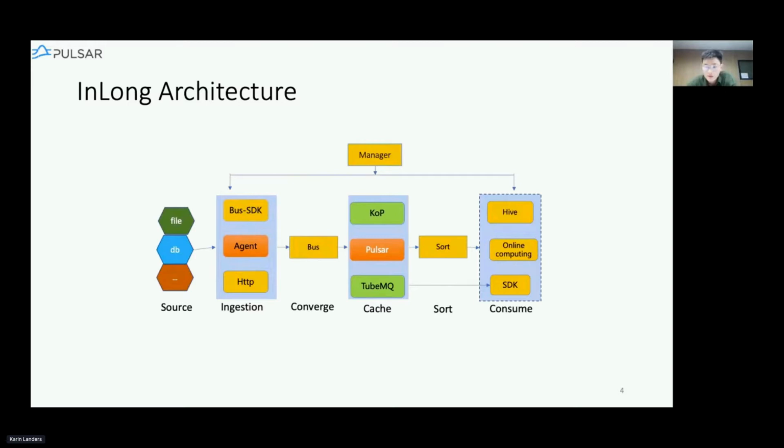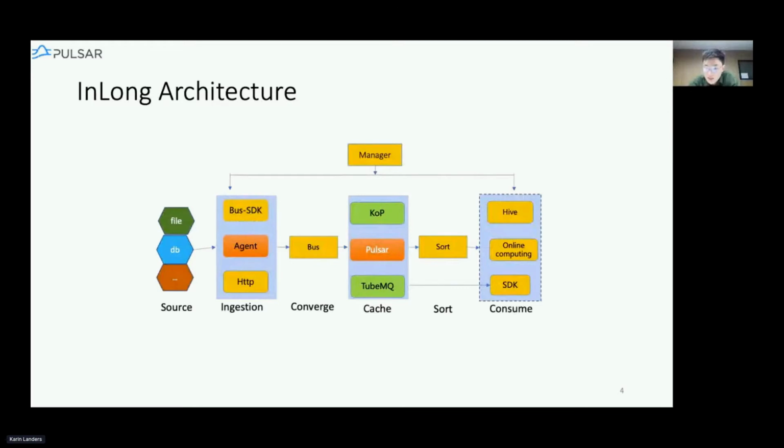Okay, so then the data comes to the most fundamental part of the system, the cache part. Note that we support 3 kinds of cache methods. First of all, is Pulsar. Of course, we'll explain why we choose Pulsar here. And for the users who used Kafka before, we will introduce them to KOP, which can help users publish Kafka messages to Pulsar without changing any code. And of course, we have TubeMQ here.